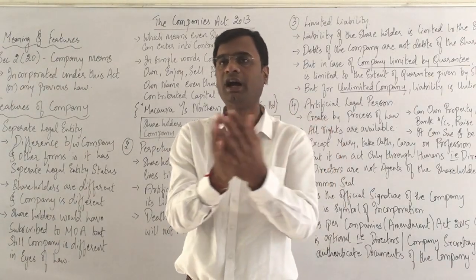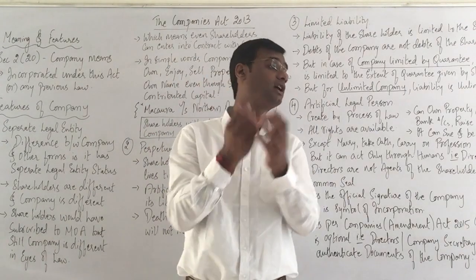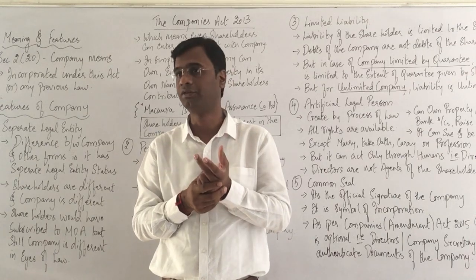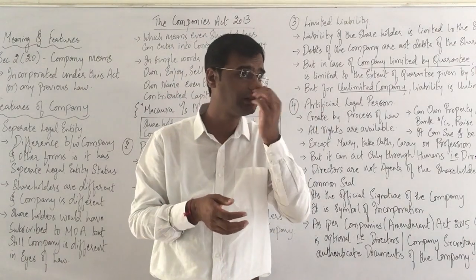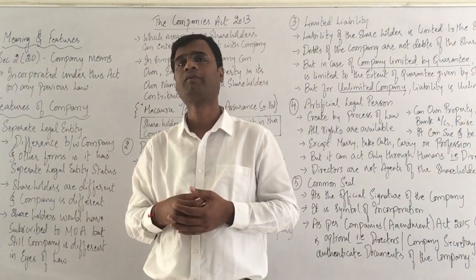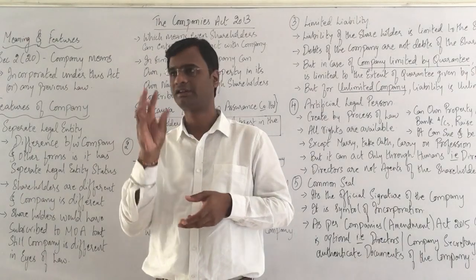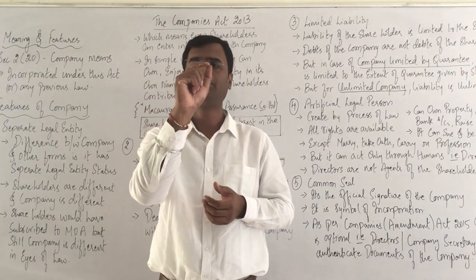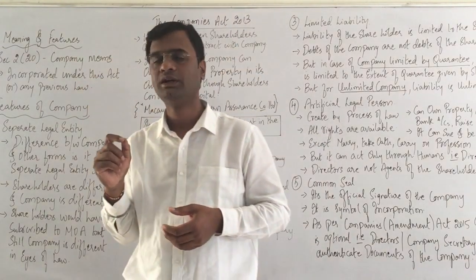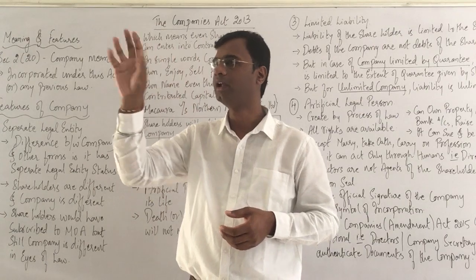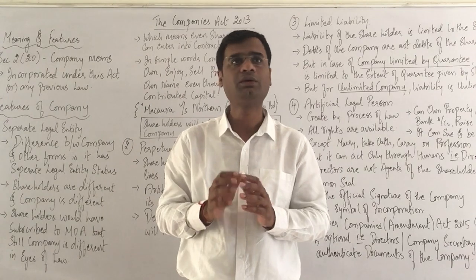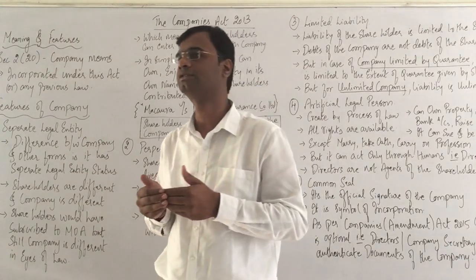Vis-a-vis that, if you see the other forms of organization, what basic other forms of organization do we know? Let's say a sole proprietorship, a partnership firm, and a company. Different forms of organizations are there, like an NGO, understanding? Then a trust, different forms of organizations are there. Let's take at the elementary stage, a company and an individual. An individual who is running a sole proprietorship business. Morning he thinks that, okay, I'll go buy from the market. He goes, buys from the market. He sells it. He makes his profit. That's how simple a sole proprietor's business is.